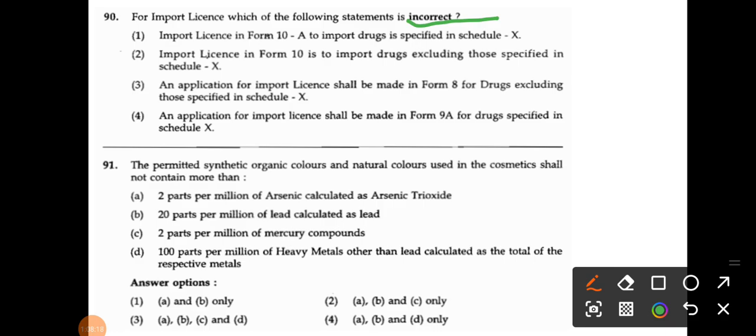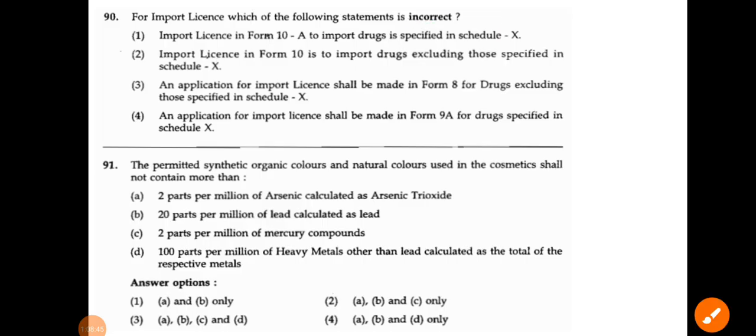An application for import license shall be made in Form 8 for drugs excluding those specified in Schedule X. That is also correct. And option number 4, an application for import license shall be made in Form 9A for drugs specified in Schedule X, is the wrong statement, because that is Form number 8, not 9A.